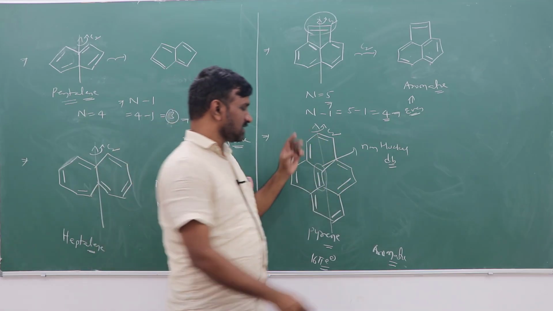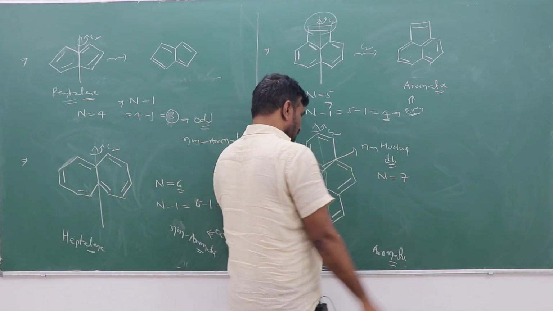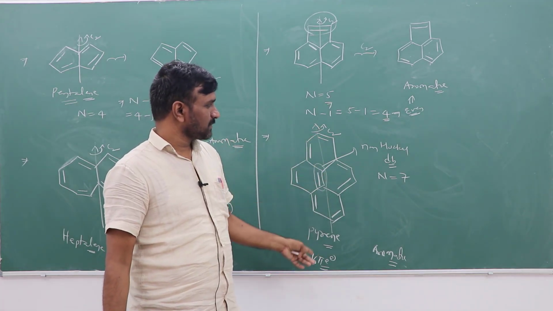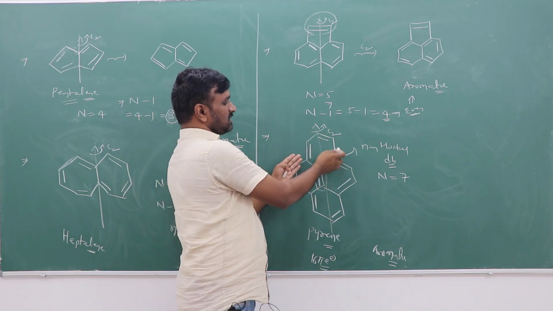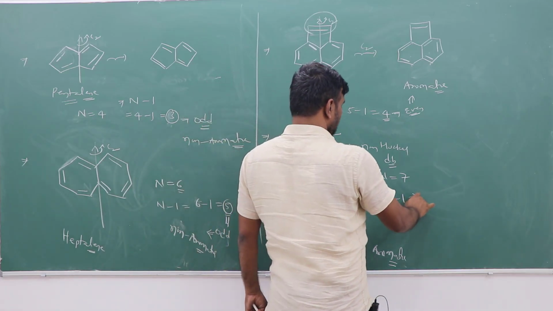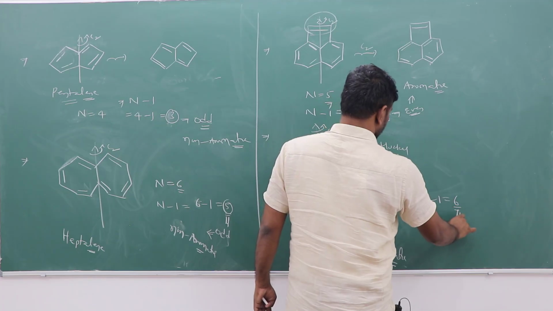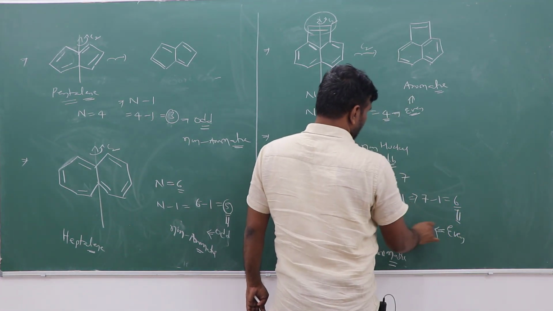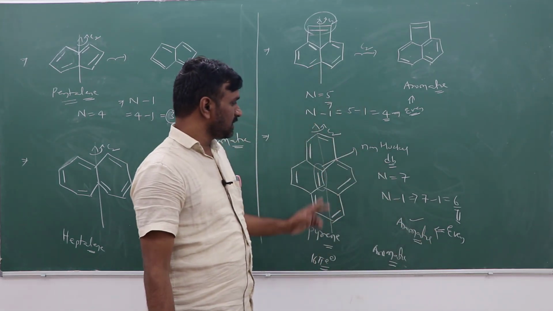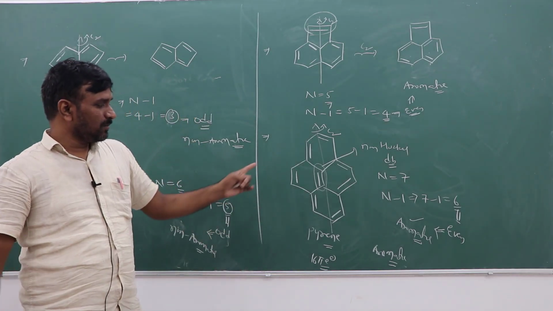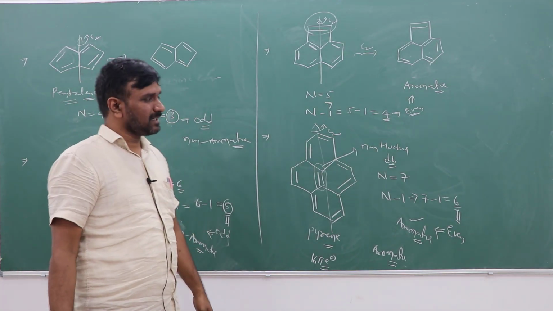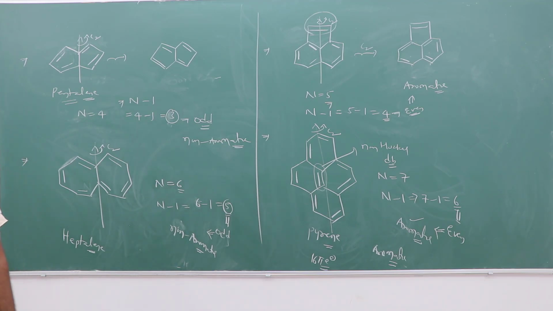So you can select 7 double bonds, n equal to 7. Even though there are 8 double bonds, only 7 are exchanging their positions during the C2 rotation. Then n minus 1 is 7 minus 1, which is 6, an even number. According to Craig's rule, an even number means it is aromatic. Though it has 16 pi electrons, due to the non-Huckel double bond, pyrene is aromatic. Right? So this is Craig's rule.